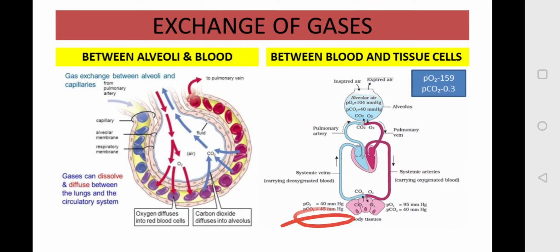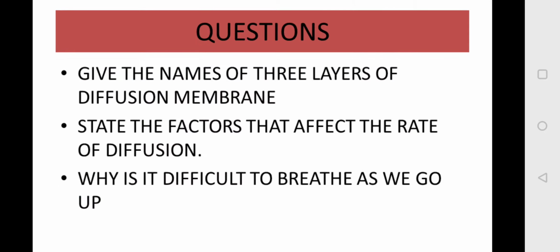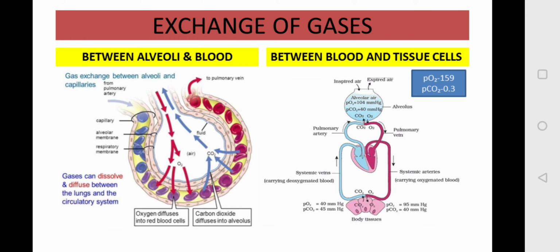So let's move ahead. Here are some questions for you. First question is, give the name of the three layers of diffusion membrane. This I had already shown you. The layers which help in diffusion are termed the respiratory membrane, which is divided into three membranes: the squamous membrane of alveoli, then the endothelium membrane of your capillary, and between these two there is a basement membrane, right? So these three membranes help in diffusion.